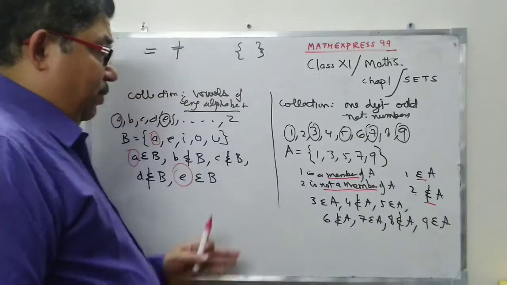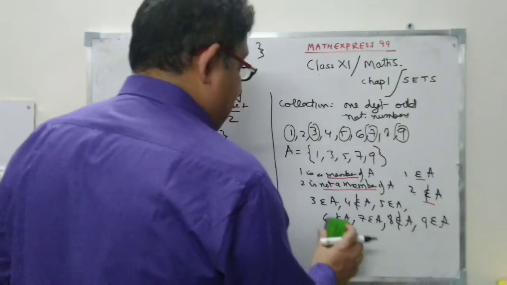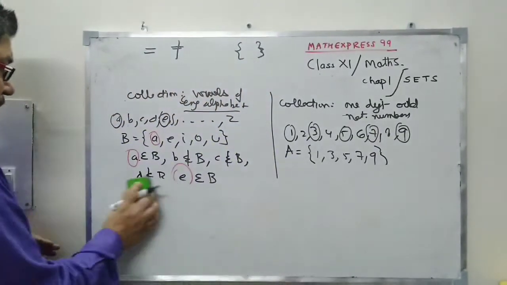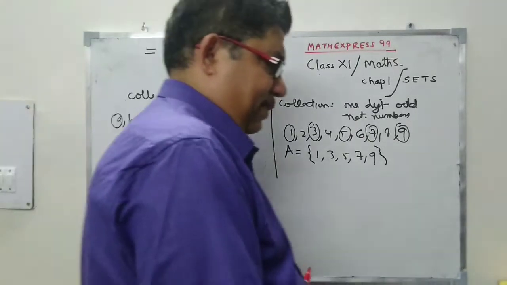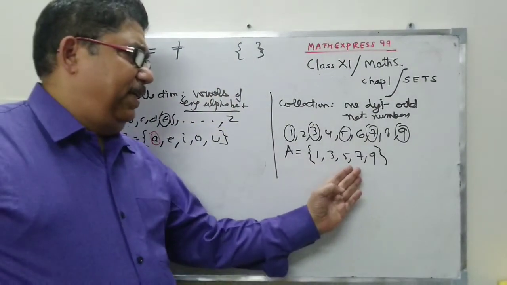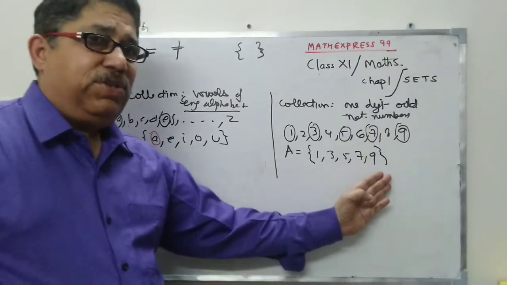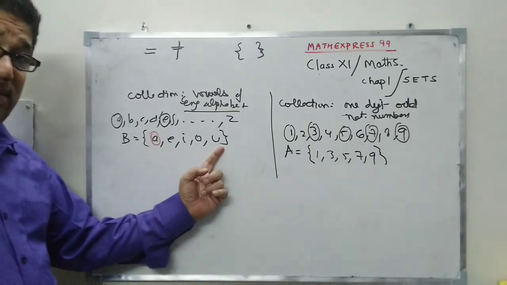Now we have seen how do you show a collection like this. Right. Now here, what did we do? We represented a set by listing all its elements. We have made a list of the elements of the set. Here also we have made a list of the elements of the set.